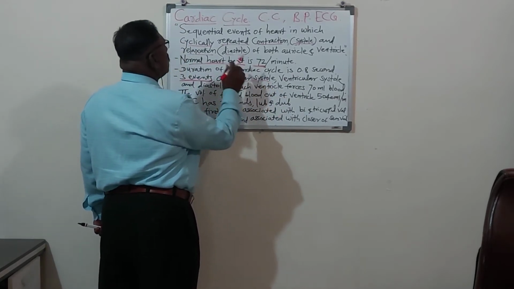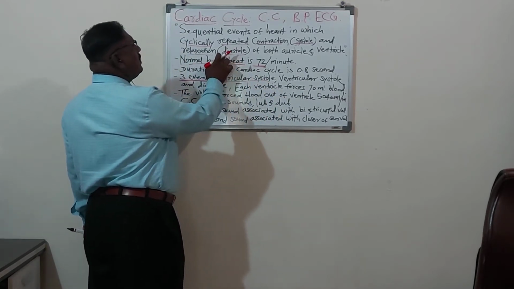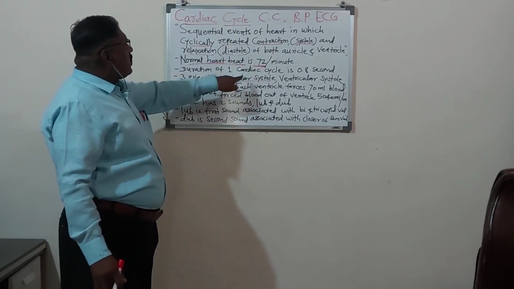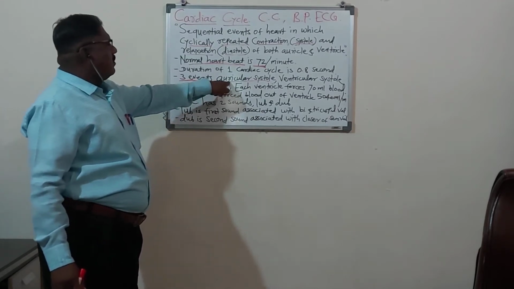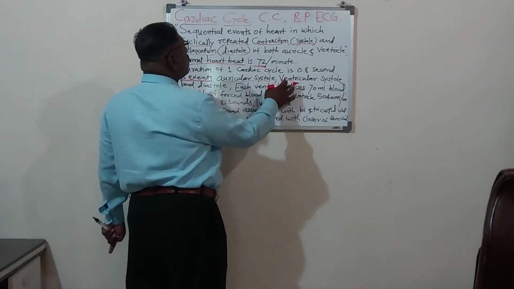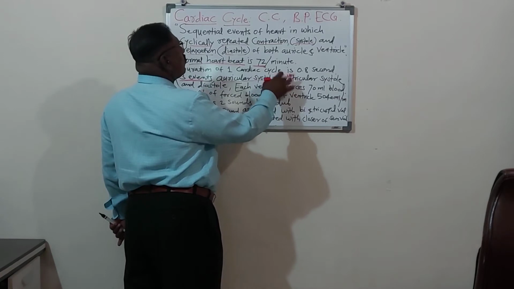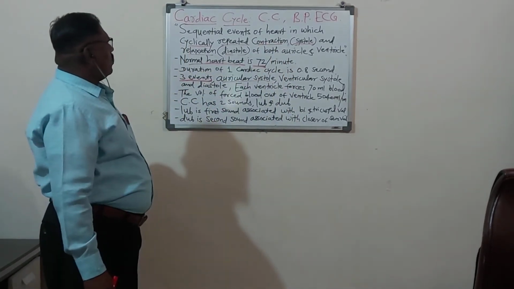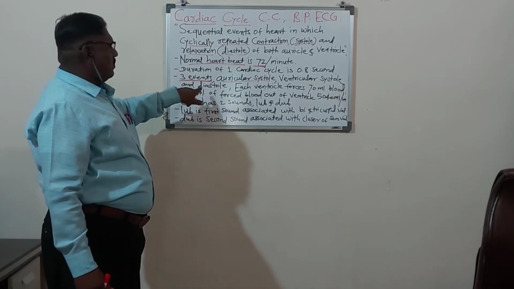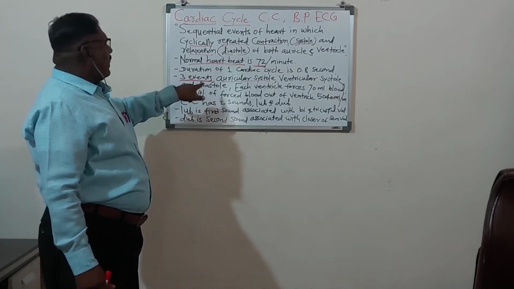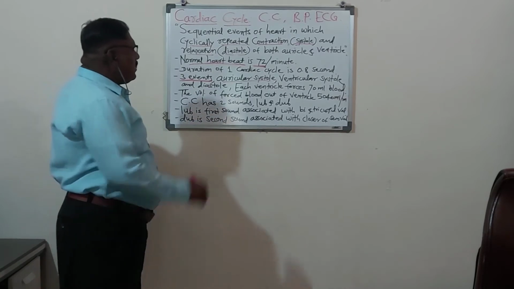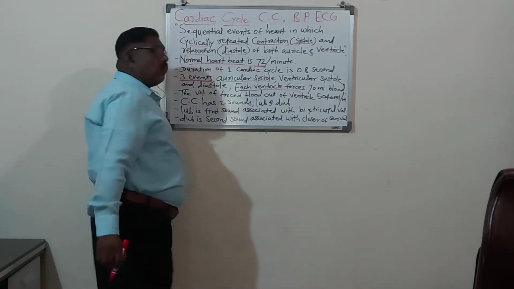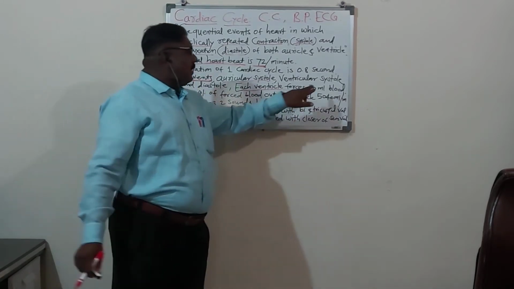Remember, systole means the contraction, so auricular systole means auricular contraction. Then ventricular systole means ventricular contraction. And then the diastole, which means relaxation of the auricle and ventricle. Each ventricle, remember, 2 ventricles are there, forces 70 ml blood.